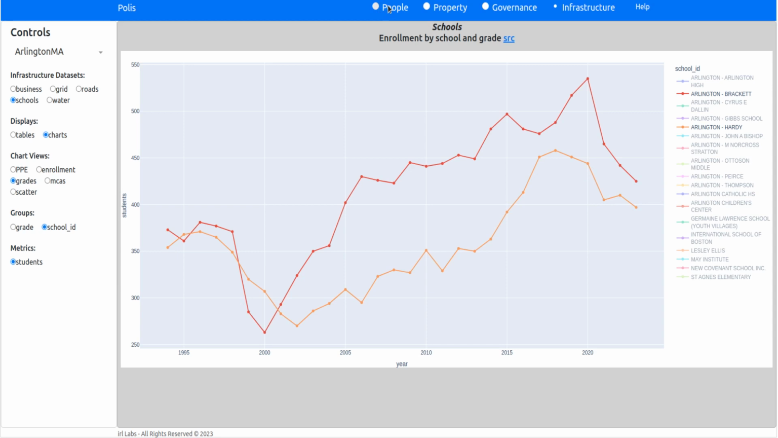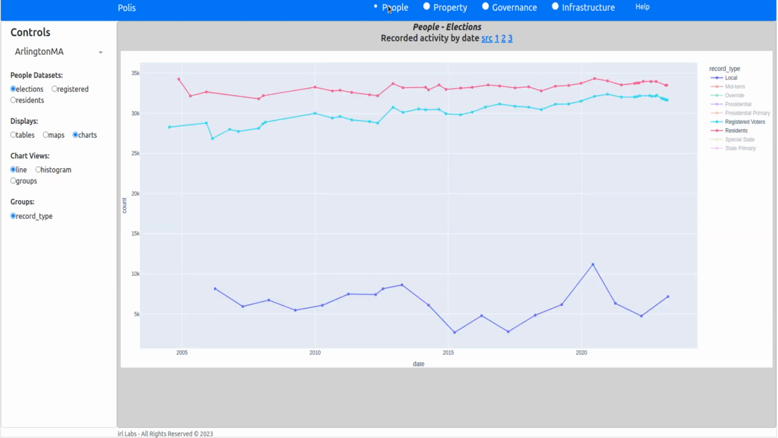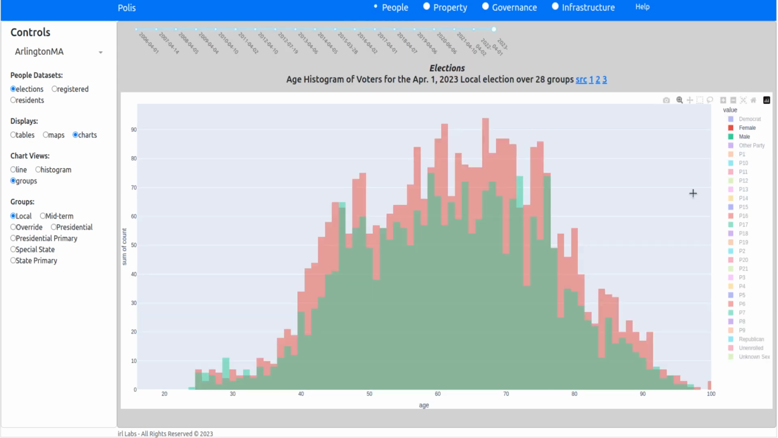If we look at some of the people category, say we look at the groups, this shows you a histogram by age of the various groupings, in this case, groupings by sex. So this is the male versus female residents at every age. And normally you see this as a pyramid. Here we have it as an overlap showing that there are more females in virtually every age group than there are male. This is for elections.